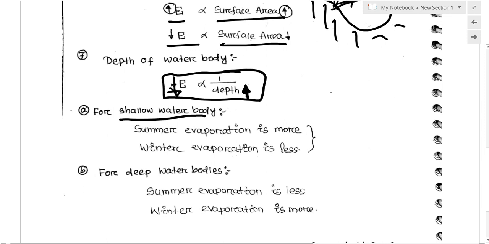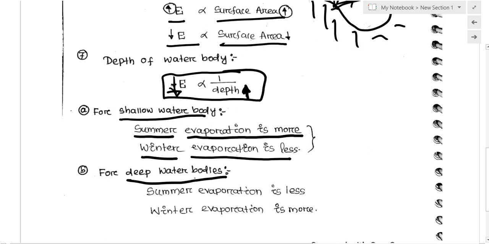For a shallow water body, the atmospheric temperature and the water body temperature will become equal. There is no difference. The surrounding temperature and the water body temperature will become equal. So as the surrounding temperature increases, basically in the period of summer, the surrounding temperature is very high, so the water body temperature will be very high. As a result, what will happen? Evaporation is more in summer when the water body is a shallow water body, and in winter the evaporation is less.